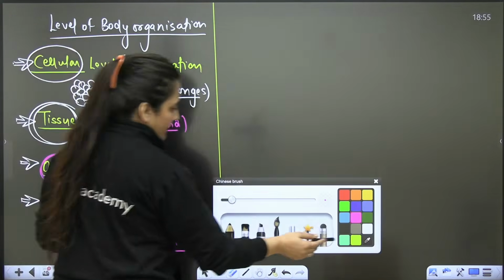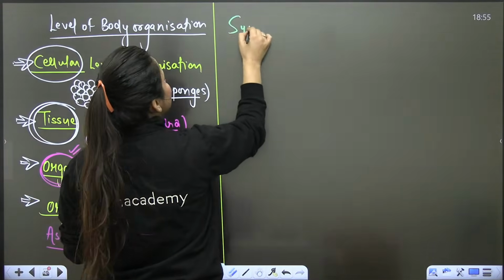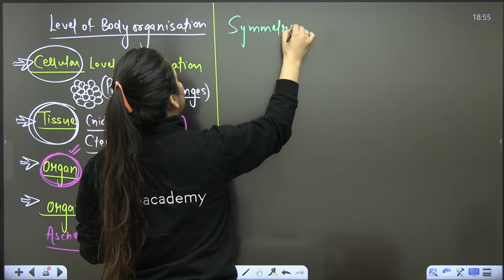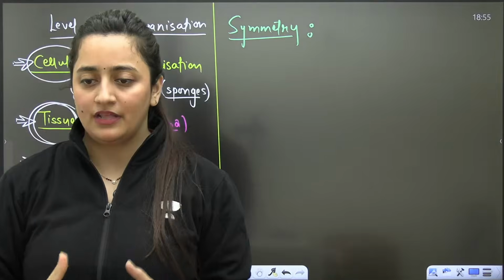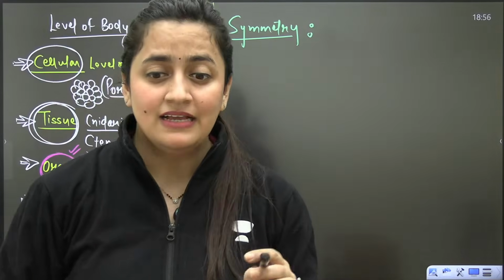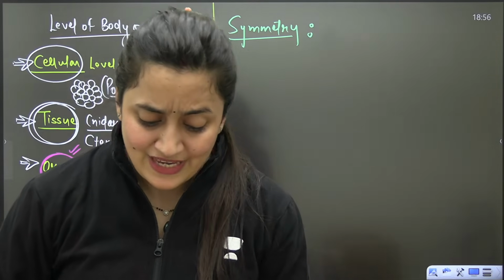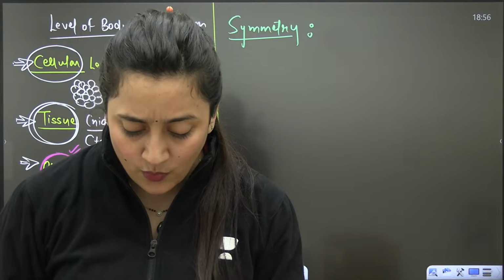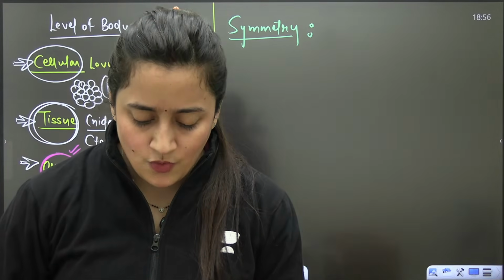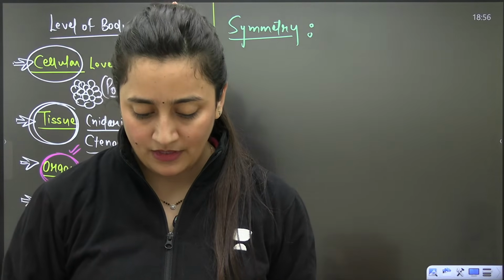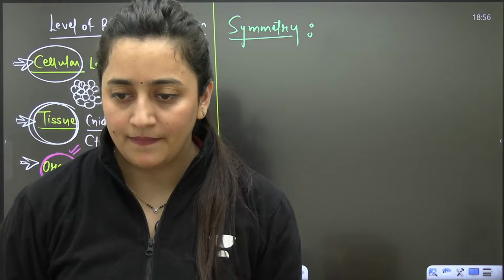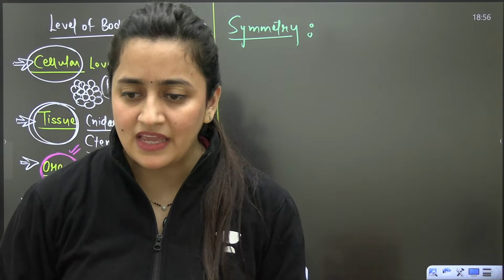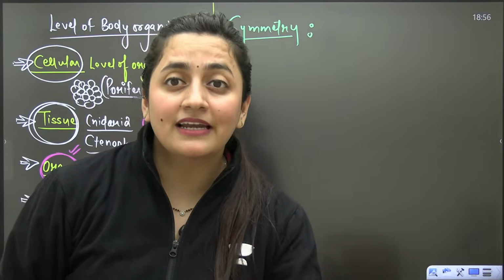So this is the first thing. Next thing is the symmetry. Now you tell me, what do you understand with the word symmetry? In general, I'm not saying explain it in terms of biology. What do you understand with the word symmetry in general? Please tell me.